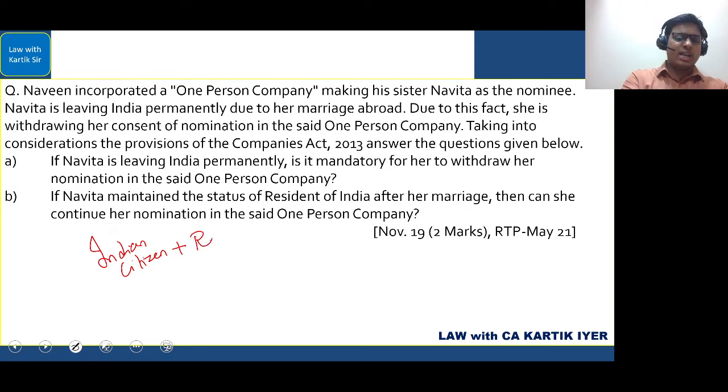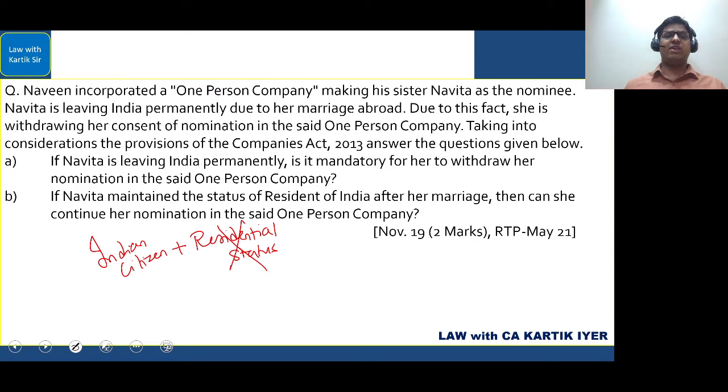So you will understand that earlier, the residential status we should check, and only if a person resident in India was allowed to be a nominee. Now this is not there anymore. So here, Naveen's sister Navita is leaving India permanently due to her marriage abroad. Due to this fact, she is withdrawing her consent of nomination in the one-person company.